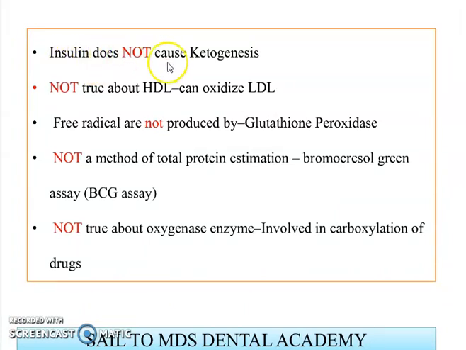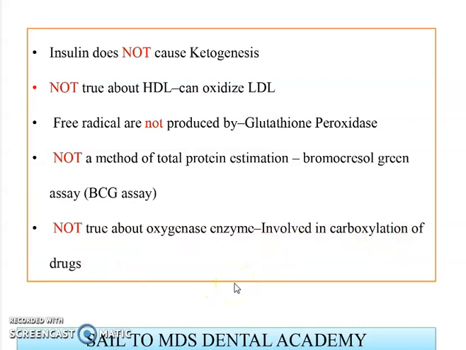Remember, insulin does not cause ketogenesis. Not true about HDL: that it can oxidize LDL. Free radicals are not produced by glutathione peroxidase. Not a method of total protein estimation: that is the bromocresol green assay. Not true about oxygenase enzymes involved in carboxylation of drugs.